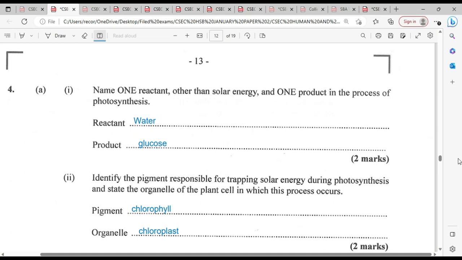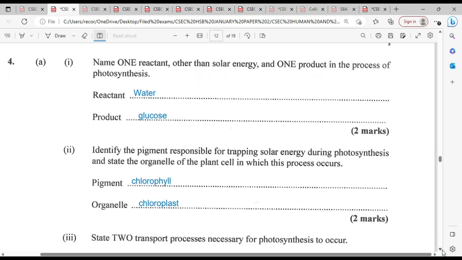Identify the pigment responsible for trapping solar energy during photosynthesis and state the organelle of a plant cell in which this process occurs. The pigment is of course going to be chlorophyll in our green plants, and the organelle in which photosynthesis takes place is of course going to be the chloroplast. Chlorophyll pigment and the organelle chloroplast.